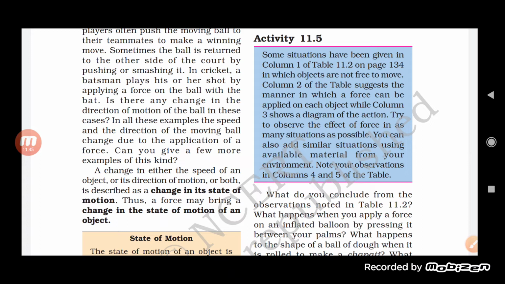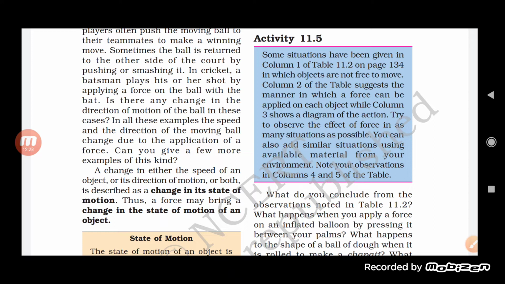There are a lot of examples, students. Like if you take an example of a carom board. In a carom board, a striker is there. By applying a force, if we take the example of a striker, students, when we strike with the help of a striker on the carom board, we will see that the striker changes the direction as it hits the wall of the carom board. So basically, by applying a force, we can simply change the direction of a moving object or a moving body.